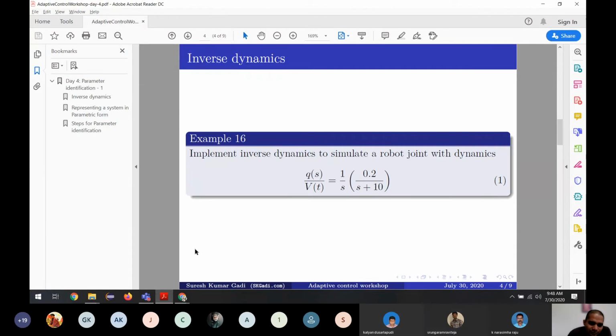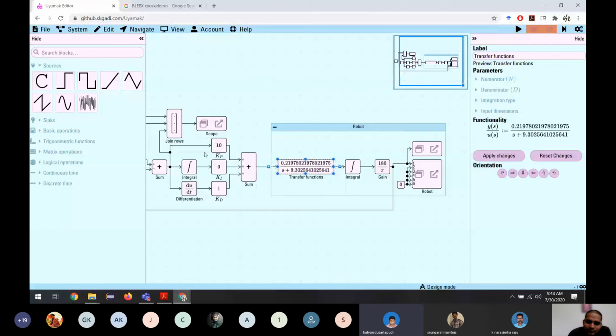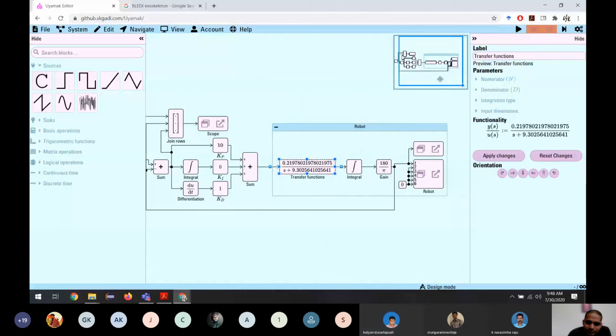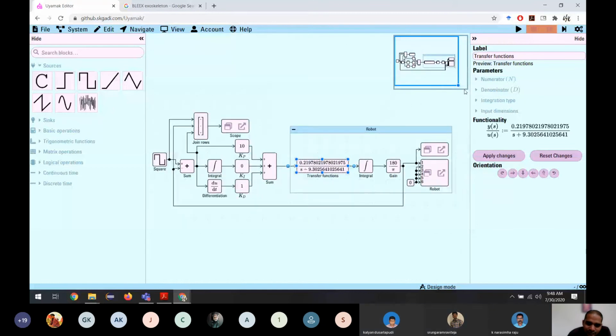that is not recommended because we don't know the actual model, right? So it's almost impossible to implement an open loop system like this. What I am showing here is an ideal case, so it will work only in the simulation.